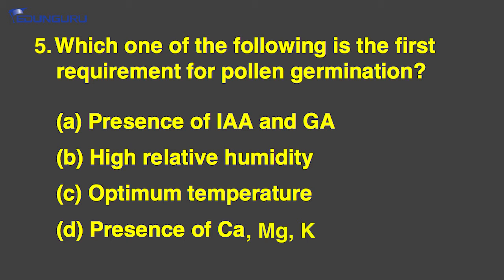Let's talk about question number 5, which is the first requirement for pollen germination. Option A, presence of indole acetic acid and gibberellin. Option B, high relative humidity. Option C, optimum temperature. Option D, presence of calcium, magnesium and potassium.